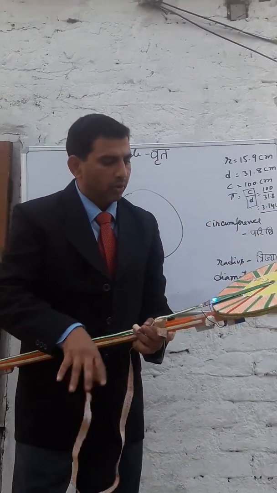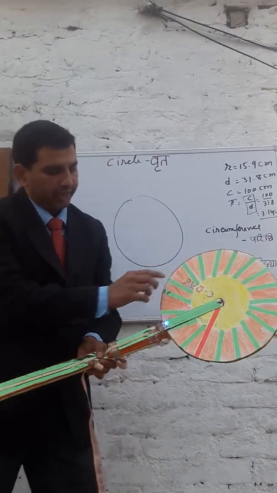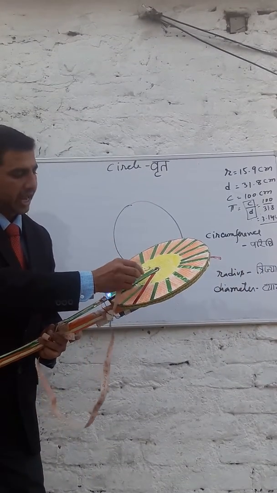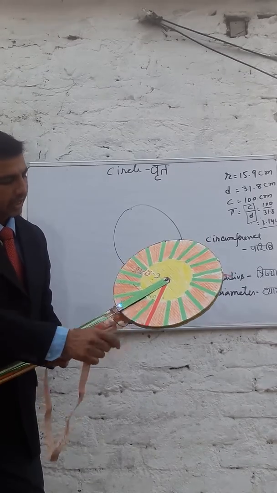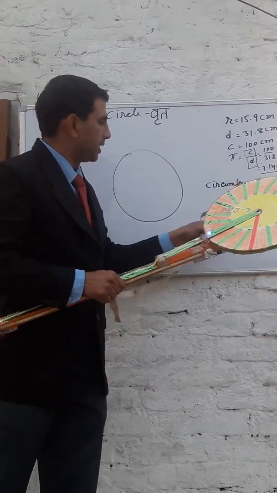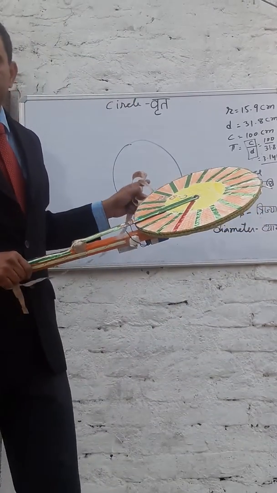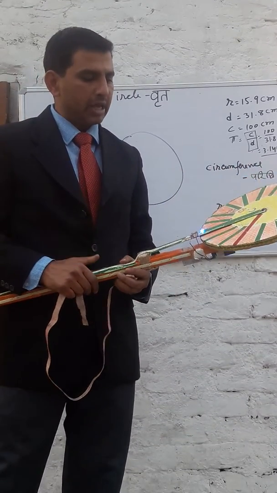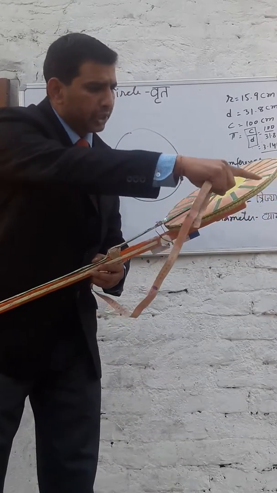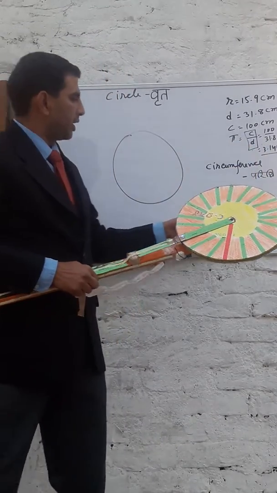Now if you measure from this point to this point with the scale or tape, you will find it is approximately 15.9, and that is the radius, trijya in Hindi. If we double this line, that will be the diameter.